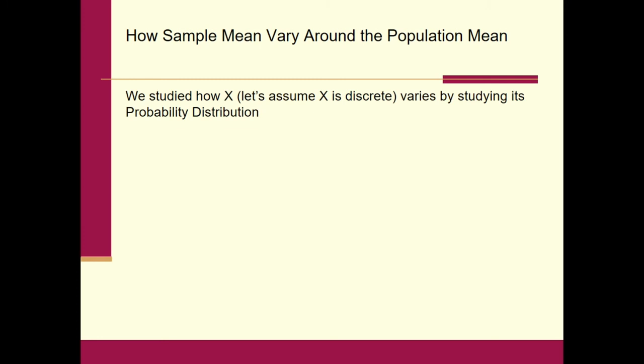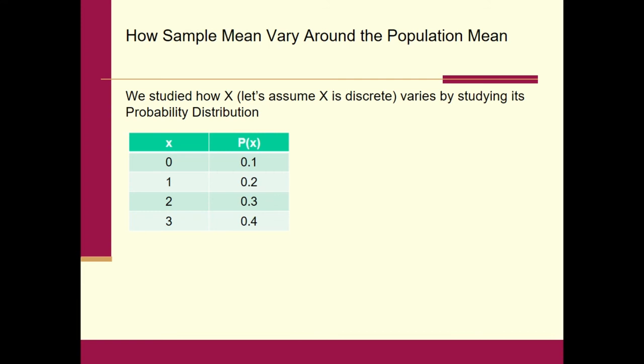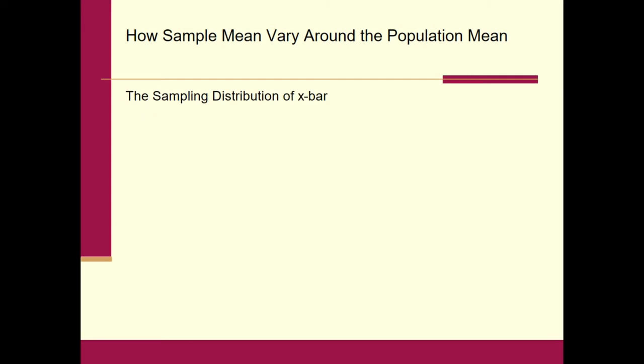So before, we learned how X, let's say X is discrete, we study it by studying its probability distribution. So remember, we could put it into a table and we said, here are the values that big X can take on, and it would be 0, 1, 2, 3, right? Okay, well now we have to study how X bar varies, and that's sampling distributions, okay? So today we are studying the sampling distribution of X bar.